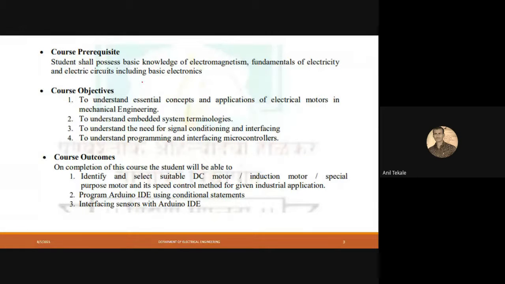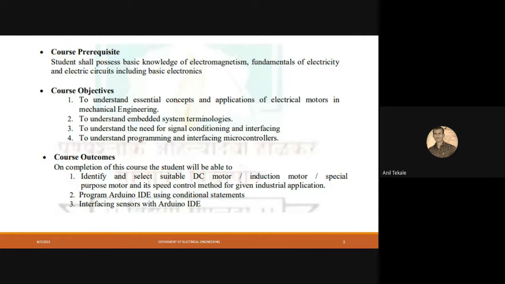Now we will move towards the course objective. About the course objective, we will understand the electrical concepts, that is, the application of electrical motors in mechanical engineering. Now everyone may have a question in mind: as you belong to the mechanical field, sir, what is the use of understanding electrical concepts? It is not a rare thing that you should have that question. So let me explain why you should have this electrical knowledge as a mechanical engineer.